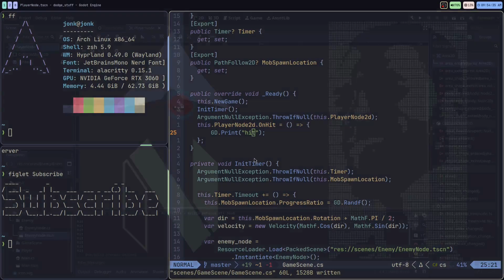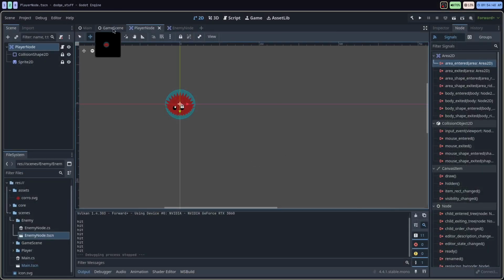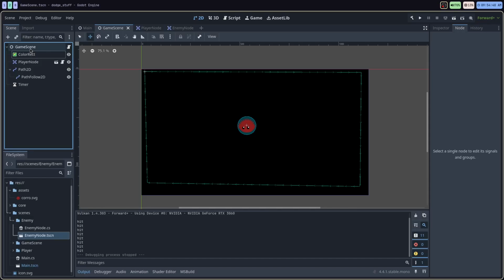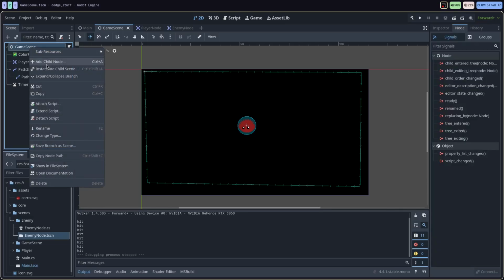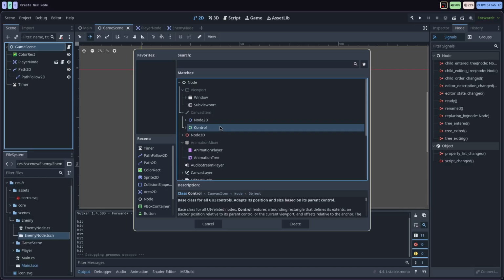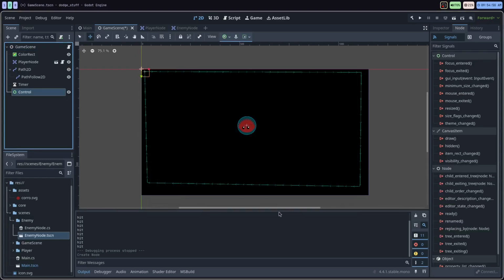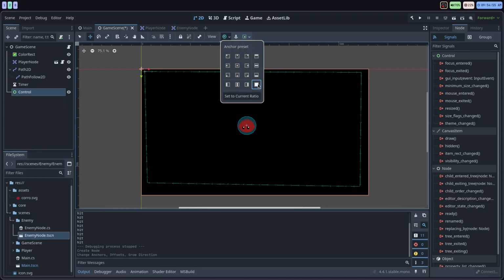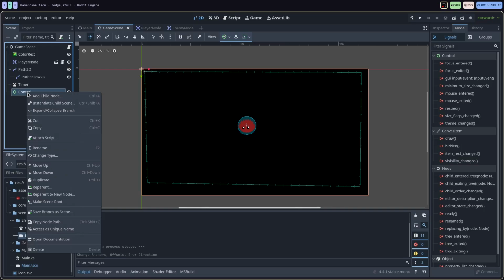All right, so we're gonna set up what happens when we get hit. What I'm gonna do is add a little player HUD, you can think of. Let's add a control node to the game scene. The control nodes are used for graphical user interfaces, the GUIs. And we're going to set this to the full screen. The control will always be the full screen.